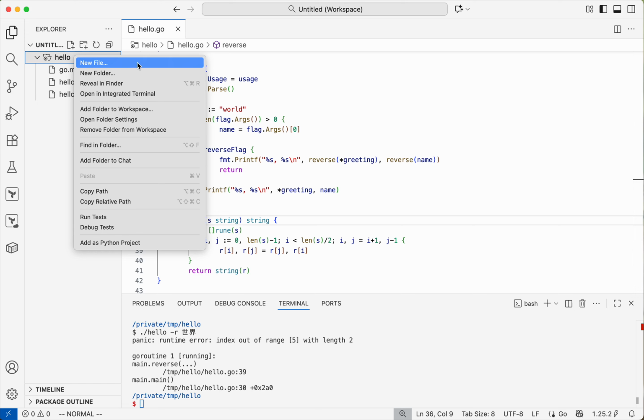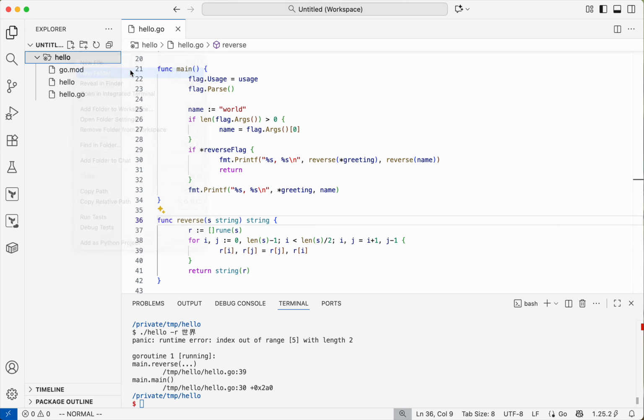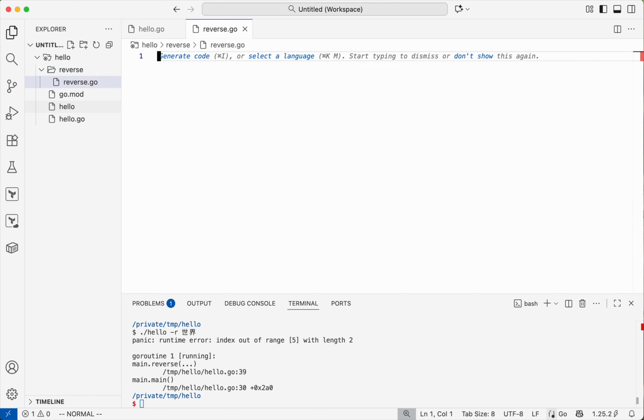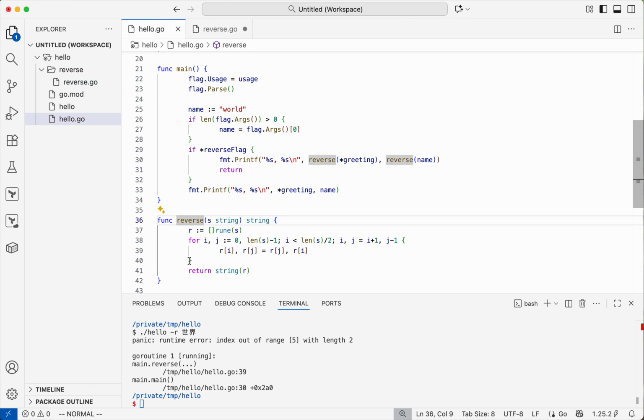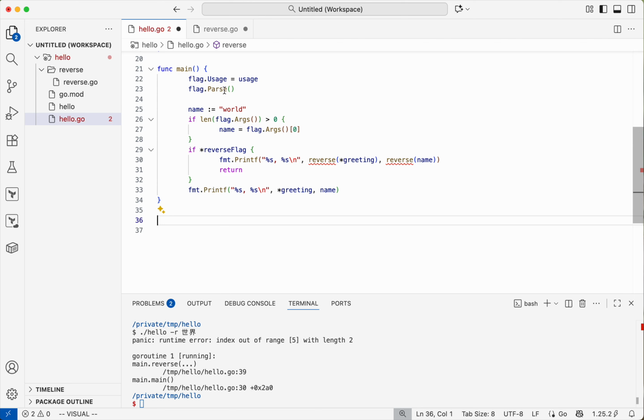I'll create a new folder here called reverse. Inside I'll create a file called reverse.go, which is package reverse. It's a sub package of the hello package. And I'll move this code there.